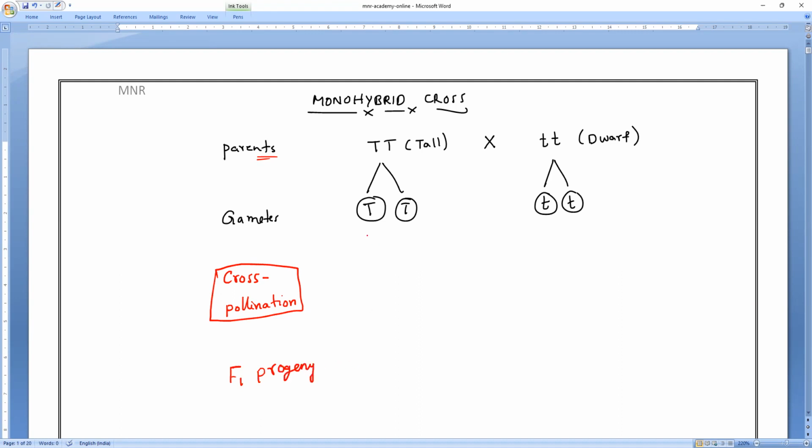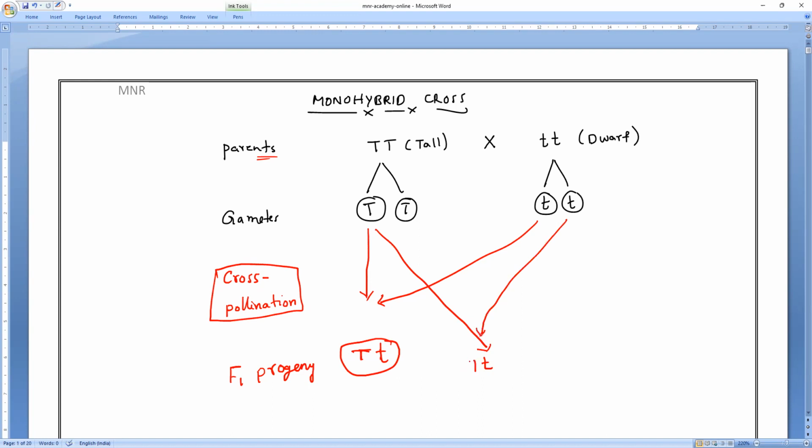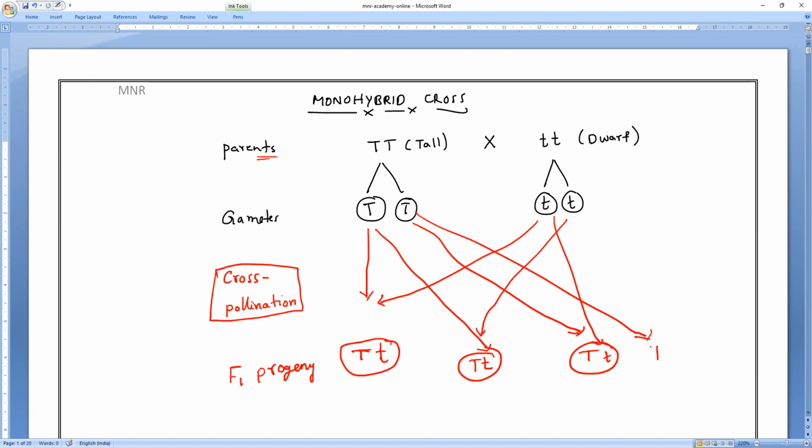What is the F1 progeny? We get capital T small t, capital T small t, again capital T small t, and again capital T small t. Many people make mistakes here afterwards. So that is what we get, the F1 progeny.